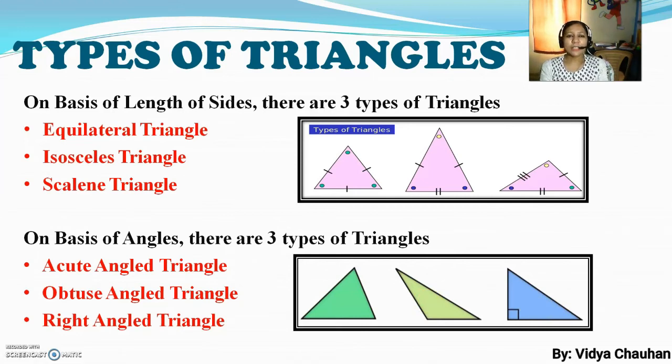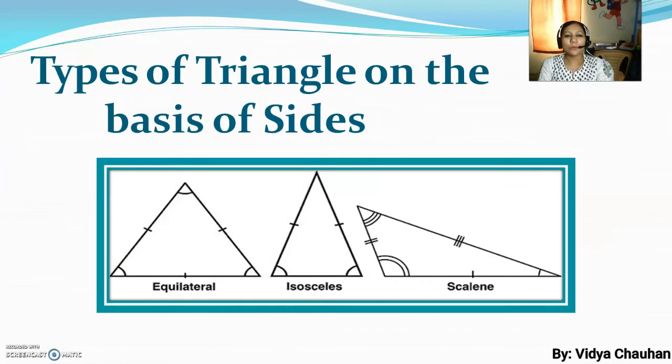Right now I have just given a brief discussion about this, but yes, we are going to discuss these different types of triangles one by one in detail. So let us start discussing these different types of triangles one by one. Very first, I'll take the topic of types of triangles on the basis of sides. Let us see what are the different types of triangles on the basis of their sides.